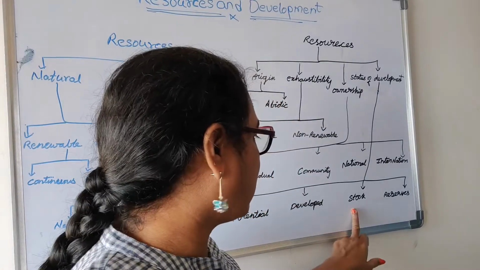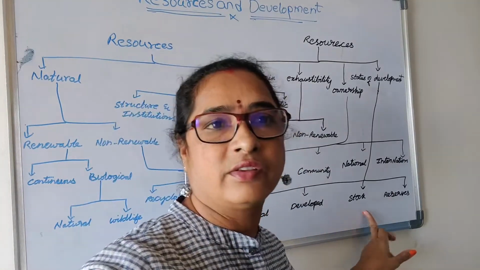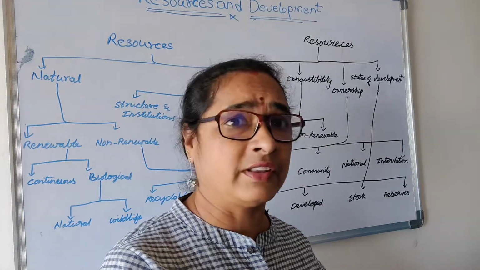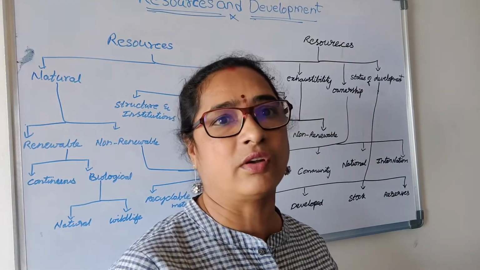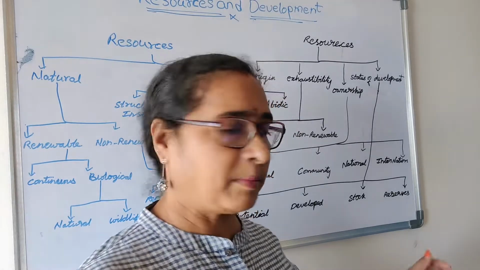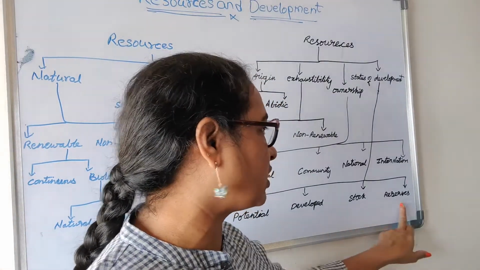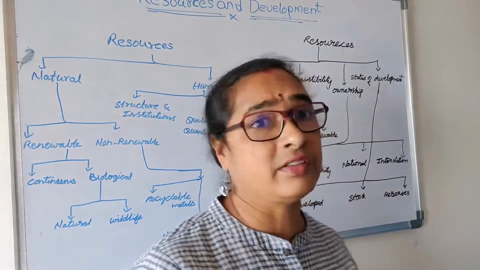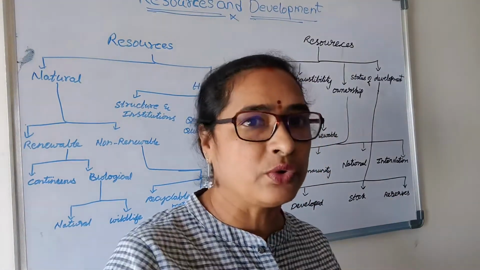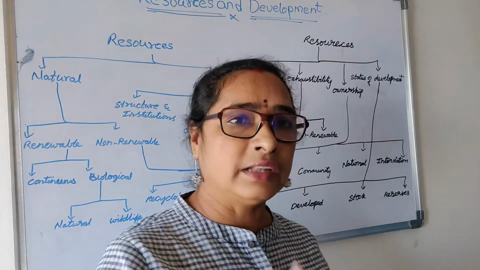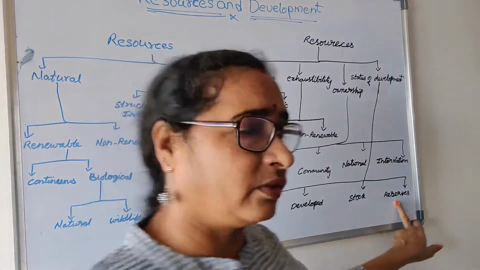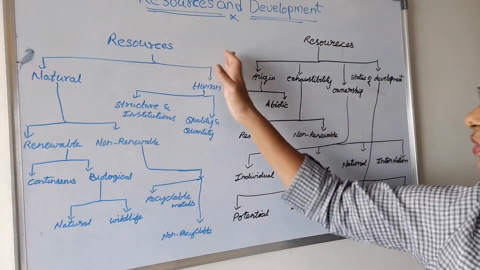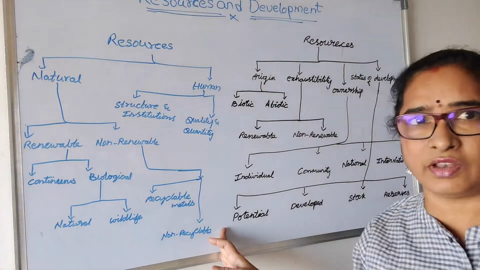And what are the stocks? These developed resources which are brought to the society for consumption to satisfy the wants of the public are known as the stocks. What are the reserves? The stock which is reserved and known, and how to use it for the future, is known as the reserves. So in this way, we learned the two types of classification of resources.